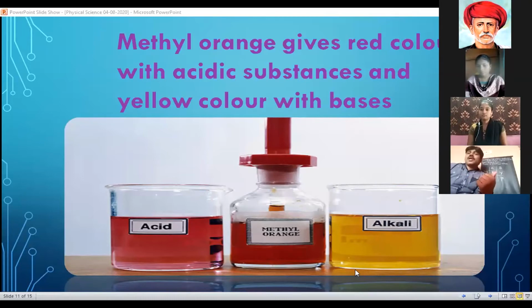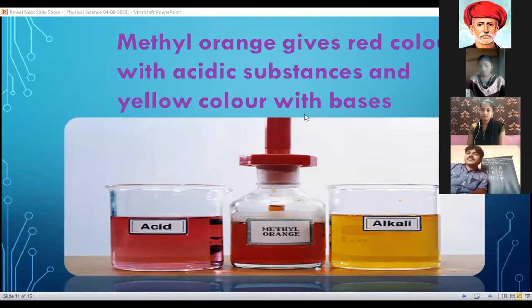Suppose you take an alkali, a basic substance, in a beaker. Now add a few drops of methyl orange, then it turns into what color? Yellow color. So what we conclude from this activity is that methyl orange gives a red color with acidic substances and yellow color with basic substances. This is very important.